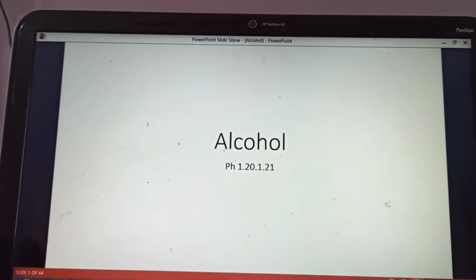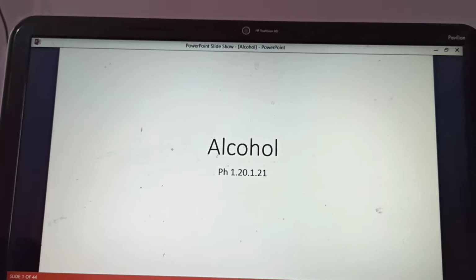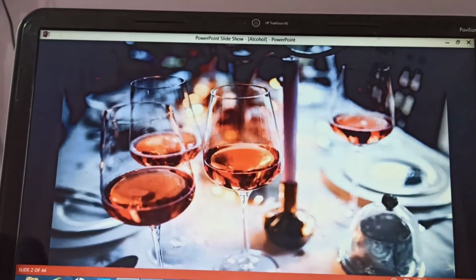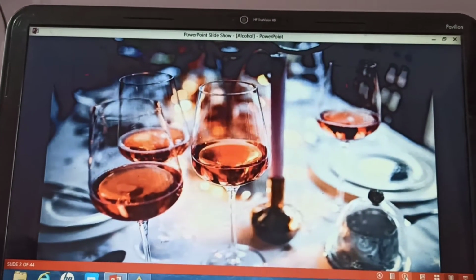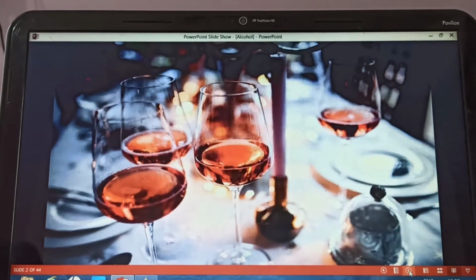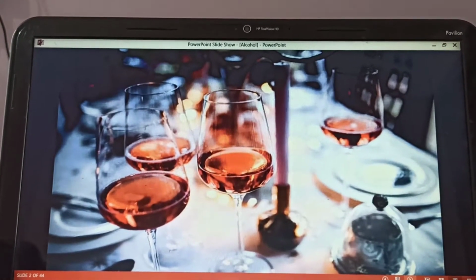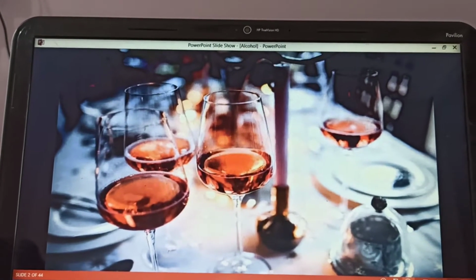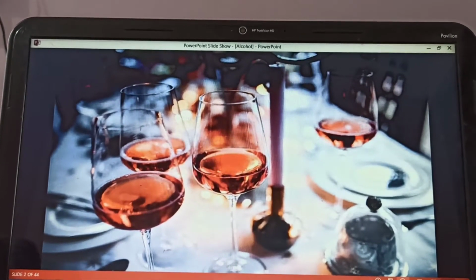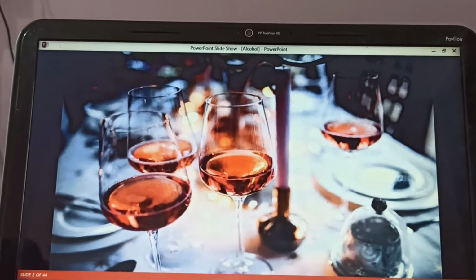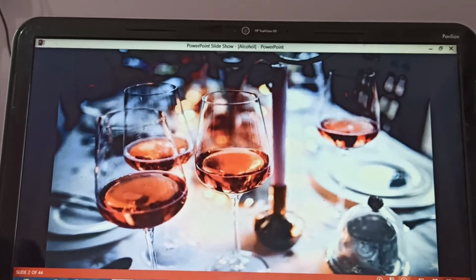This is an important topic in your new curriculum. You are familiar with alcohol. Everybody is familiar with the drink and it is commonly used everywhere. So let us see the pharmacological actions of alcohol and its therapeutic uses and adverse reactions.